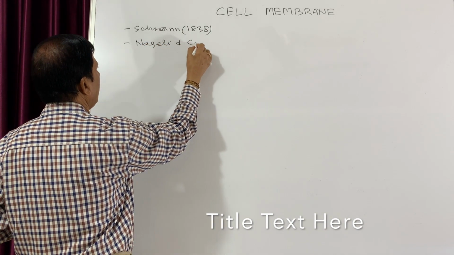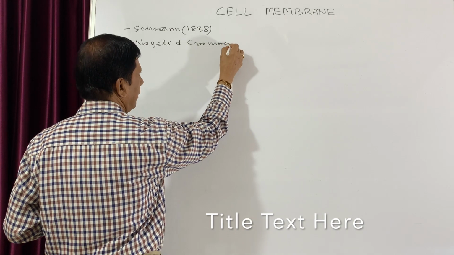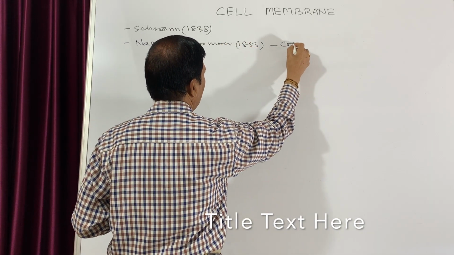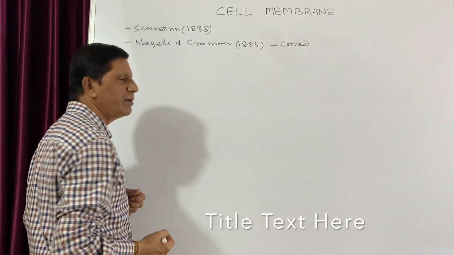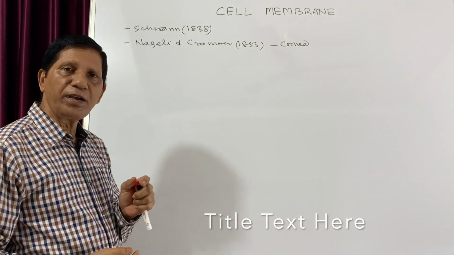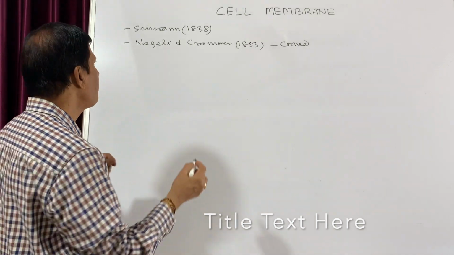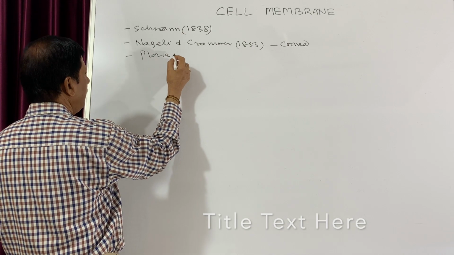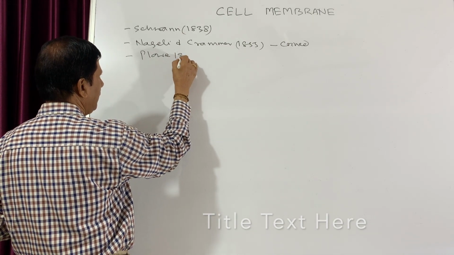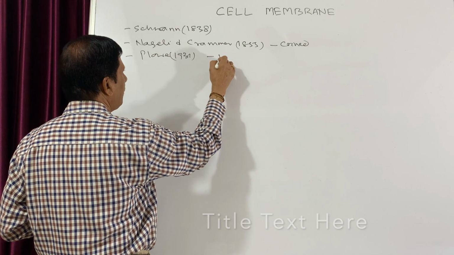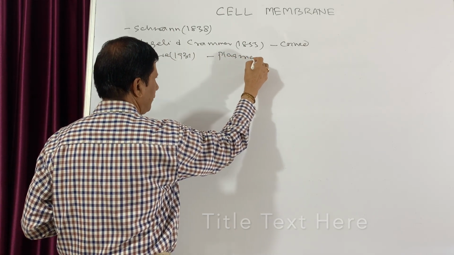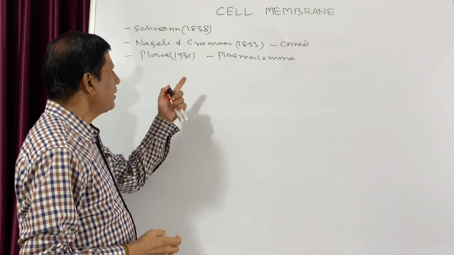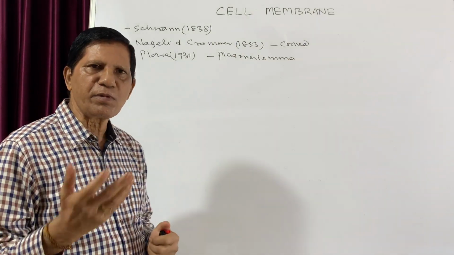Nageli and Kramer, in 1855, coined the term cell membrane. The cell membrane is also known as plasma lemma, and that term was given by Plowe in 1931. So you may call it plasma lemma, cell membrane, or even plasma membrane.